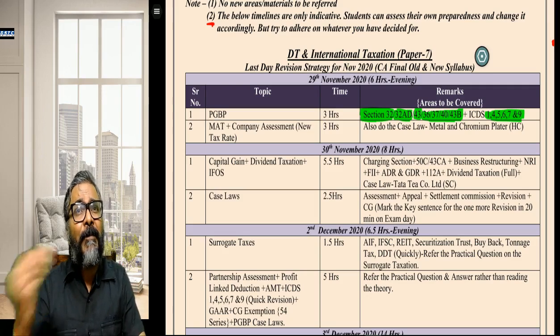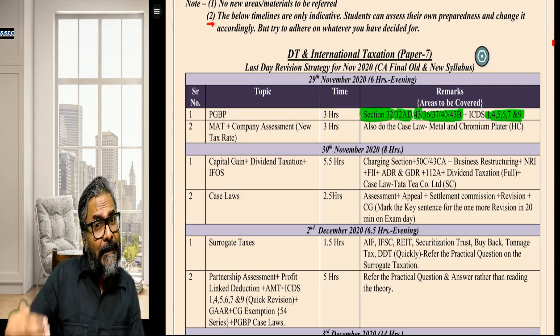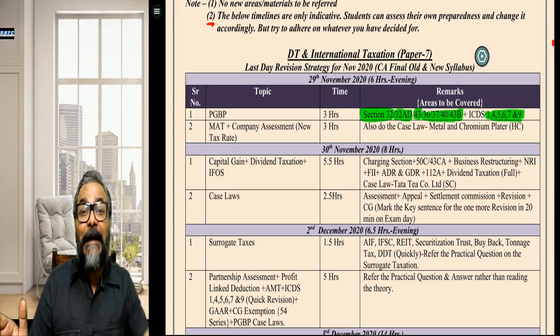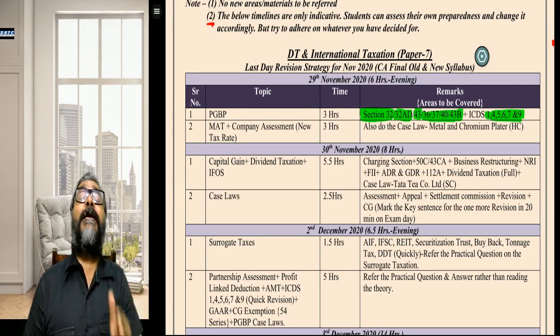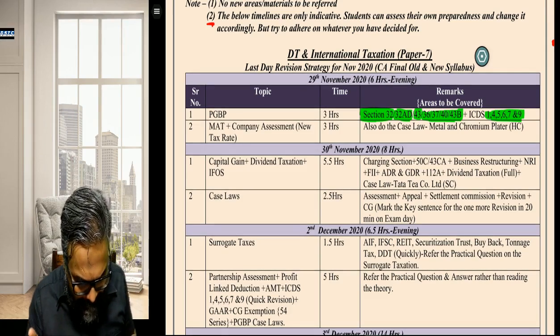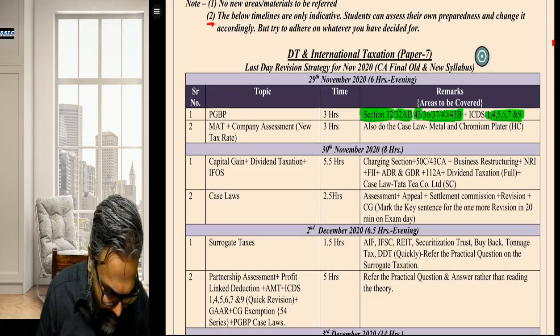But apart from that, there is something more in ICDS number 7, which is about the revenue recognition of subsidy other than those subsidies which are in relation to the depreciable asset. So that is one particular point, students, which I am just making a reference to.